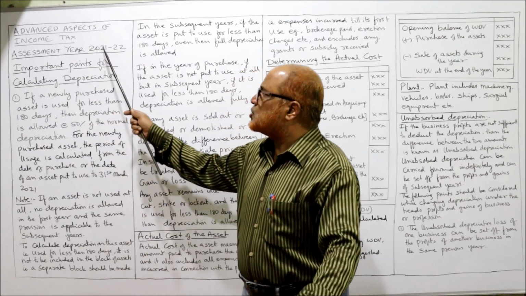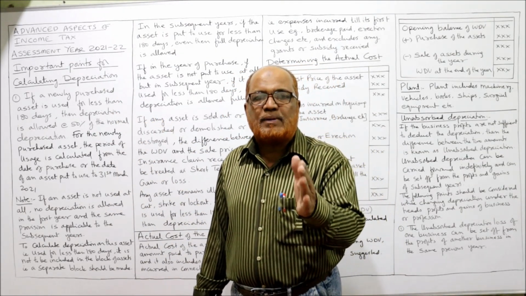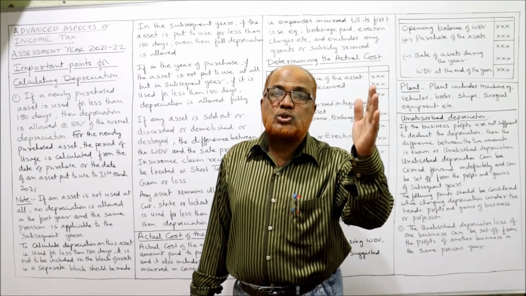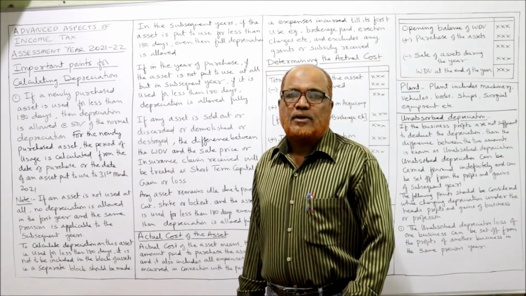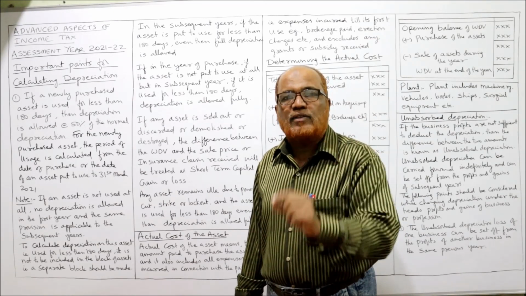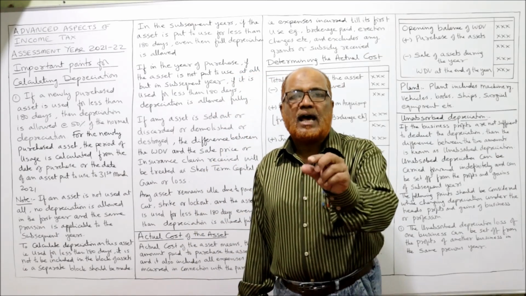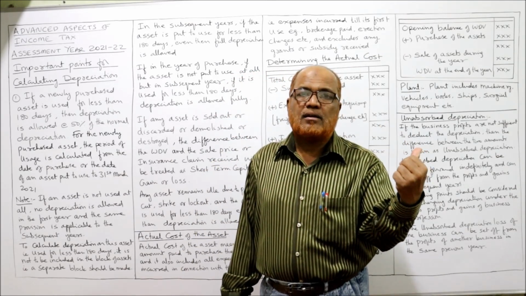Current assessment year is 21-22. The previous year is 2021. The last date of the previous year is 31st March 2021. This is the last day of the previous year, right?